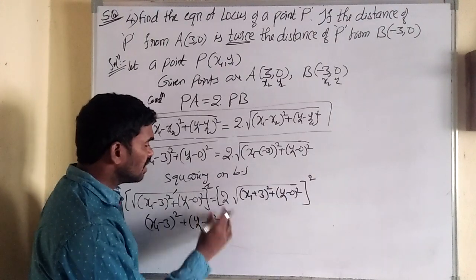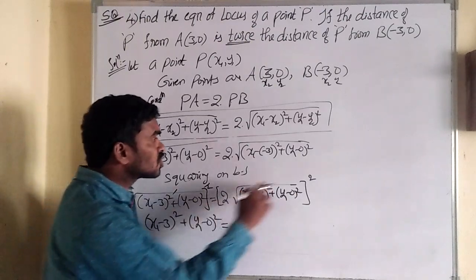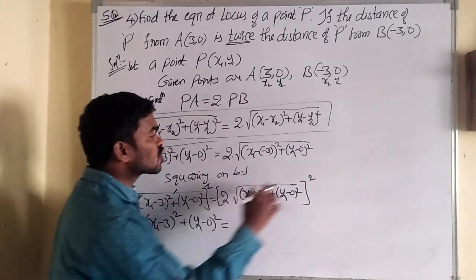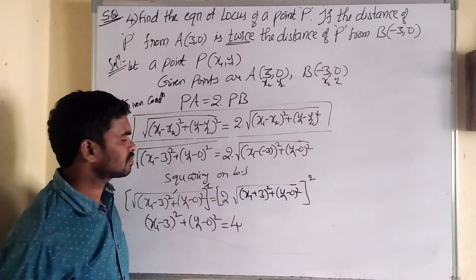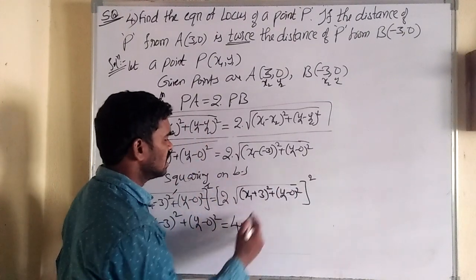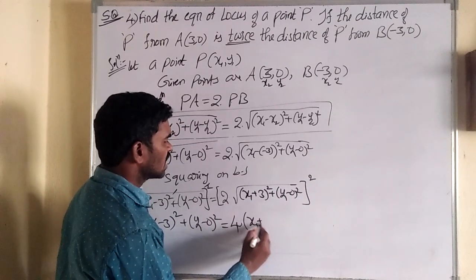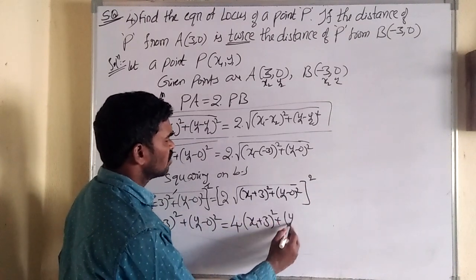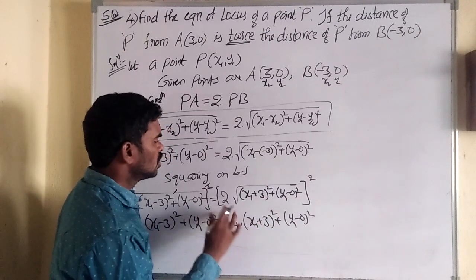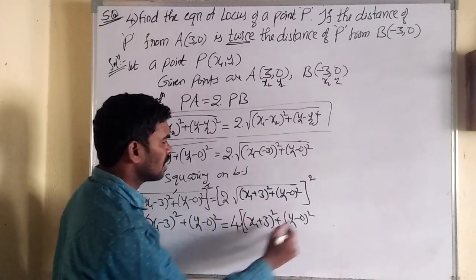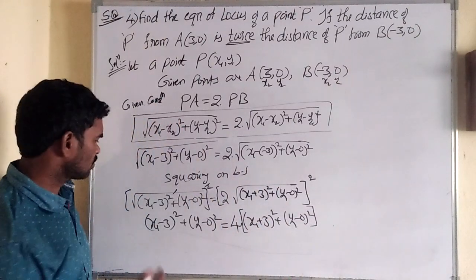See here, everybody makes a mistake here. 2 also has a square. So 2 square means 2 into 2, how much? 4. Yes. And the square root cancels. Then the remaining terms are x1 plus 3 whole square plus y1 minus 0 whole square. And here also 2 is a multiple of the whole term. So 2 square means 4 is also a multiple of the whole term.